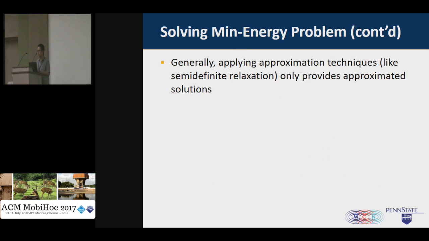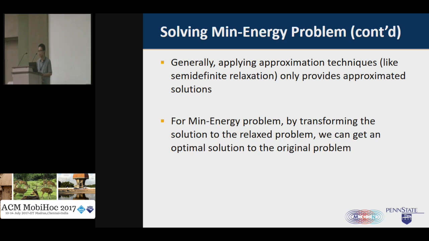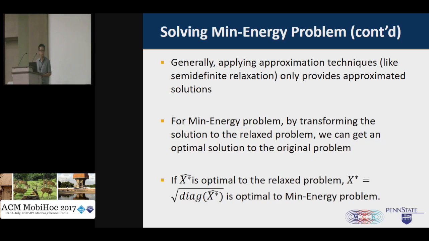Another interesting property we find is that, although in general applying approximation techniques only leads to an approximated solution, for our specific mean energy problem, we can actually get an optimal solution to the original problem. To be more strict, if we use X-hat star to denote the optimal solution of the relaxed problem, we are able to prove that the square root of the diagonal elements of X-hat star is in fact optimal to the original non-convex problem.